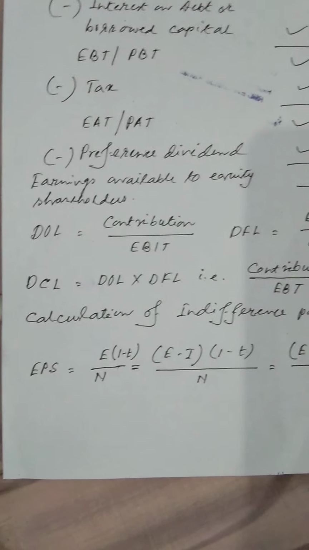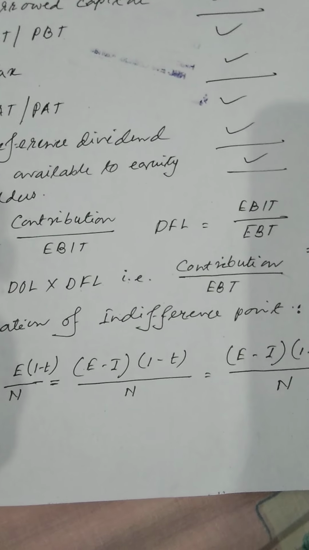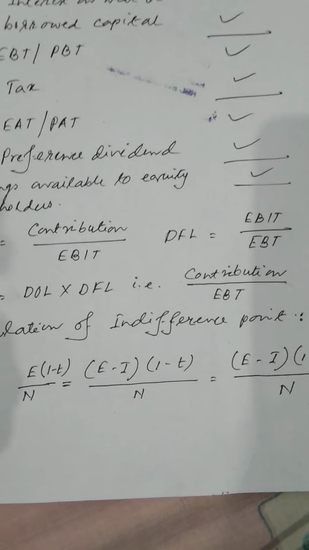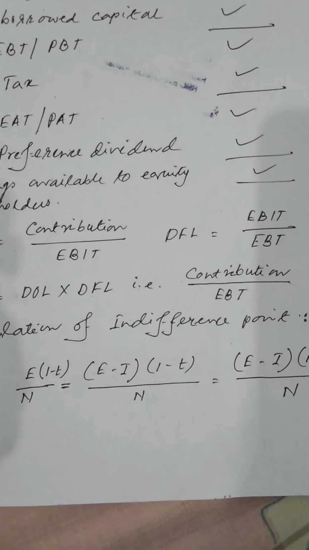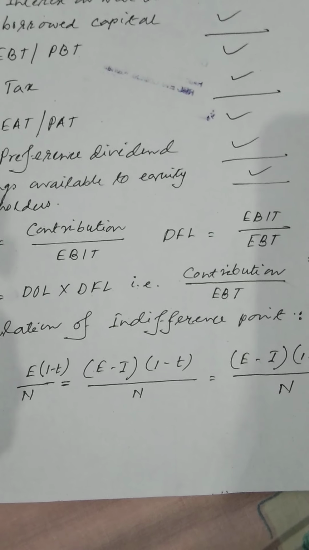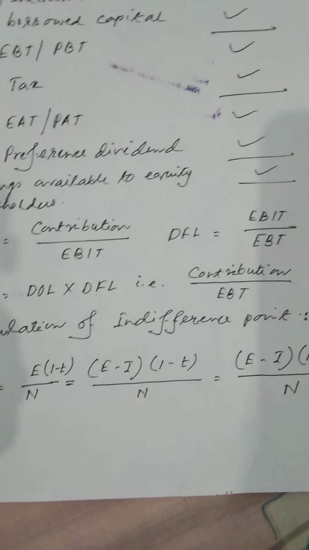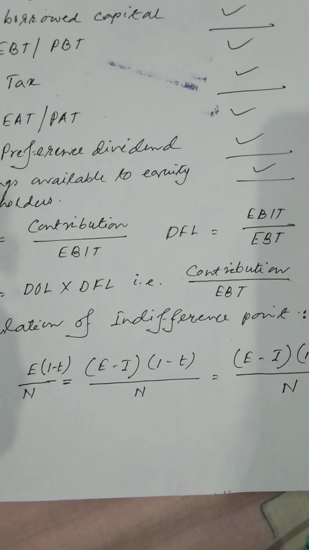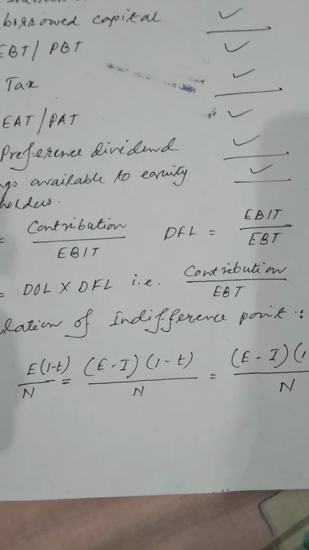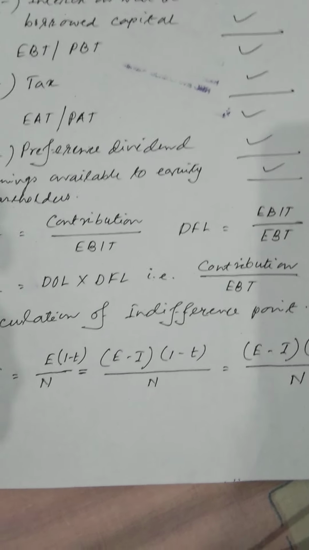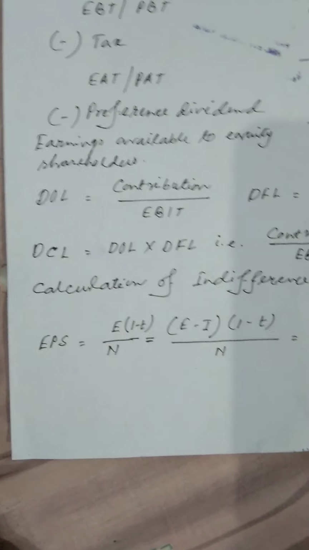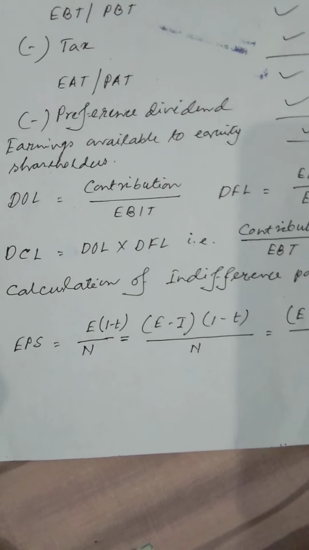Next part is calculation of indifference point. This is the very important part. What is indifference point? Indifference point can be better explained from the point of view of the EBIT-EPS analysis. The point of indifference is always at the EBIT level at which the EPS is the same regardless of debt-to-equity combination. In the first case, look at it, it is E1 minus T.